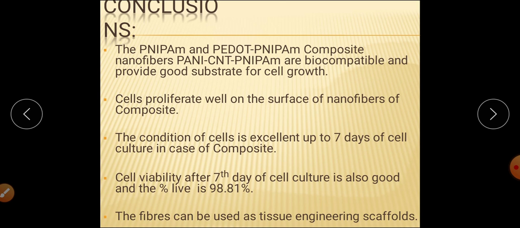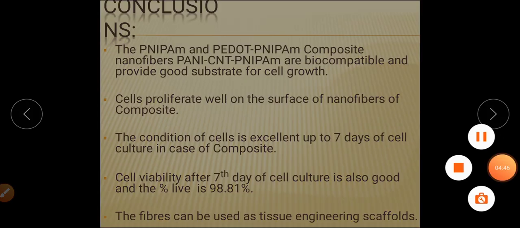Because of that, the cells can also be converted into tissue form, and finally it can be used as a tissue engineering scaffold. Thank you very much.